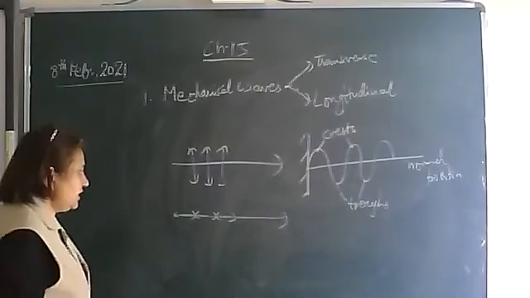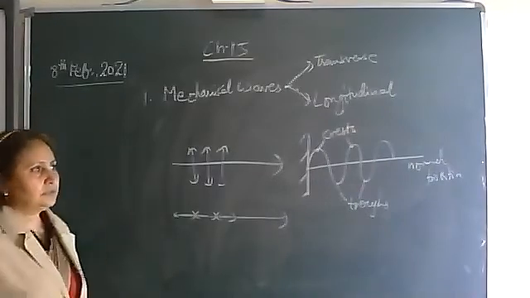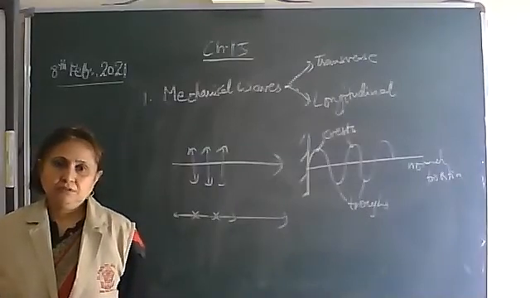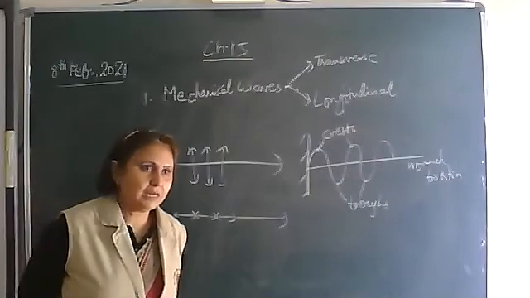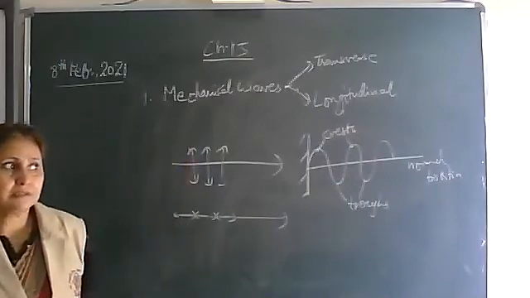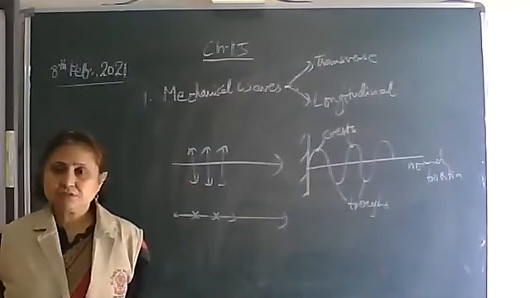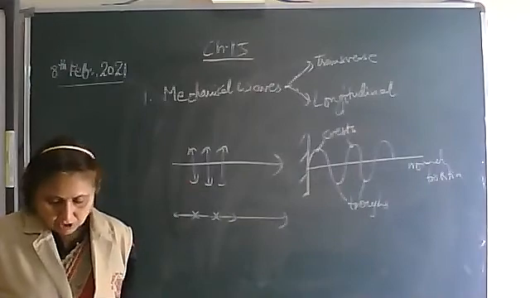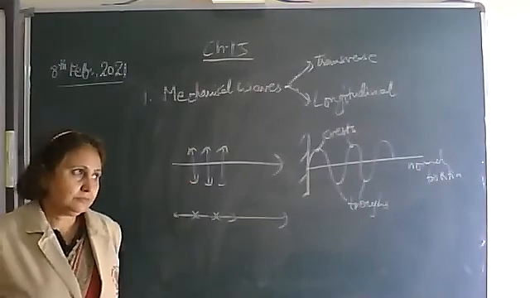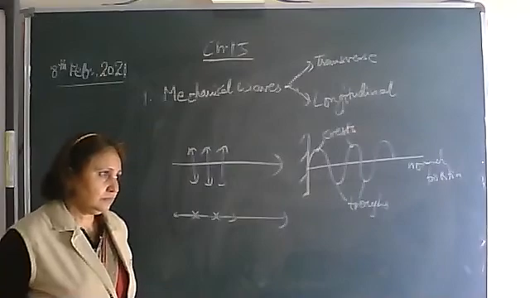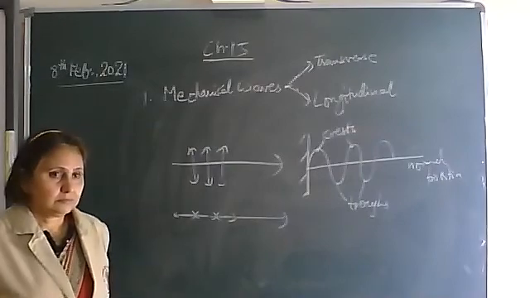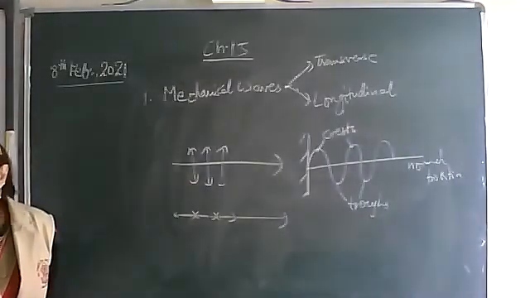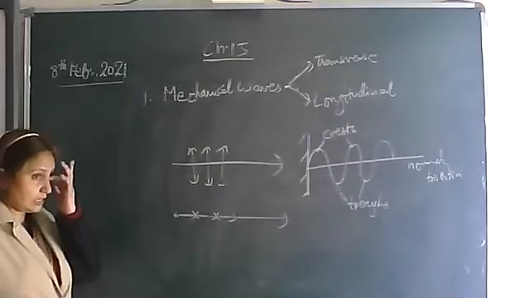And rarefactions are the regions of low density and low pressure. Example is sound waves.